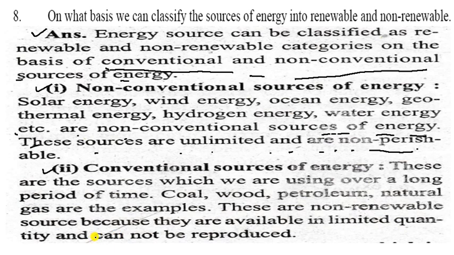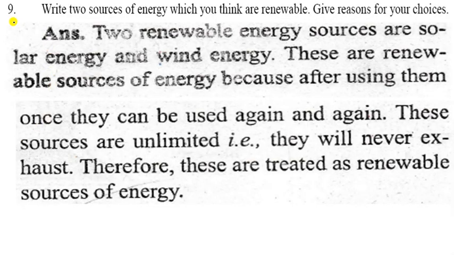These sources are unlimited and not perishable. Now second, the conventional source of energy. These are the sources which we have been using over a long period of time. Coal, wood, petroleum, natural gas are the examples. These are non-renewable sources because they are available in limited quantity and cannot be reproduced. So that is the difference. You can write all this answer.